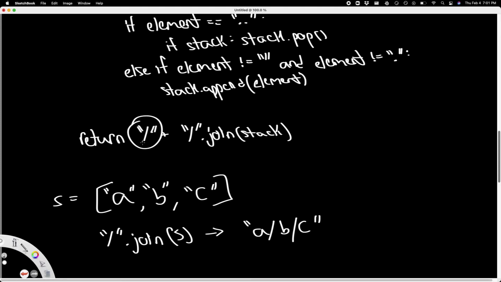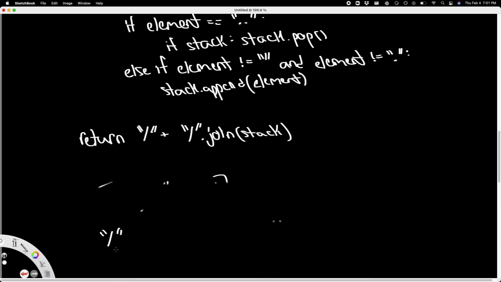And that's why we want to add this forward slash in the beginning. We want to do forward slash plus whatever this gives us, because in the answers, they always want it to start off with a forward slash. So that's why we return it, calling join and doing that plus forward slash in the beginning.